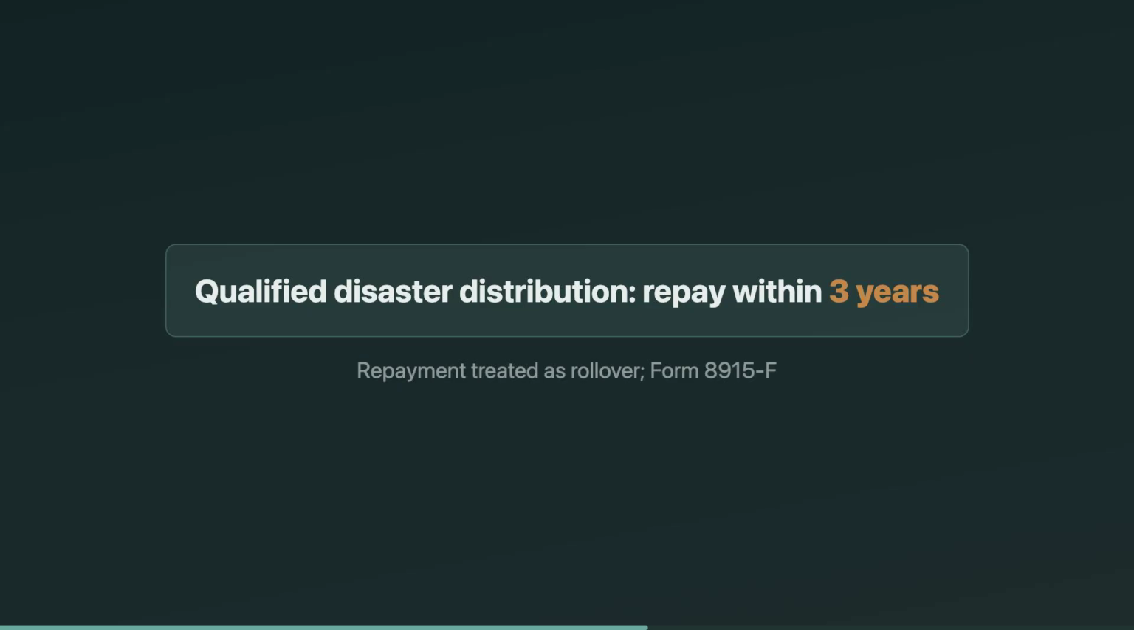Don't confuse a rollover with a qualified disaster distribution repayment. A qualified disaster distribution can be repaid for up to 3 years from the distribution date, and the repayment is treated like a rollover. That's a special rule, and it's reported on Form 8915-F. On the exam, the giveaway is the 3-year recontribution window.